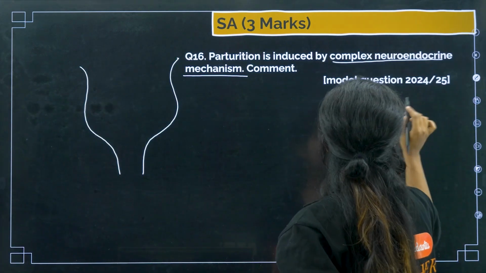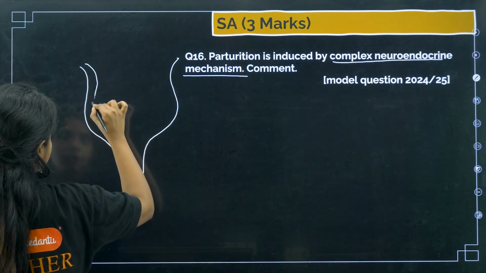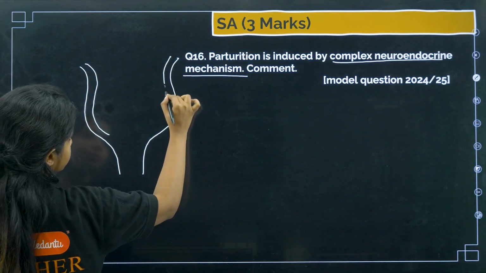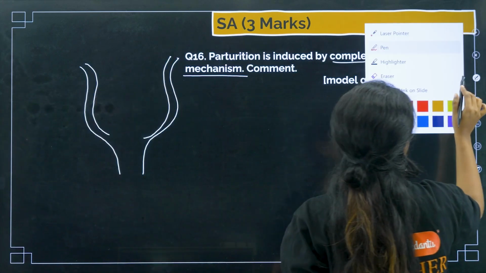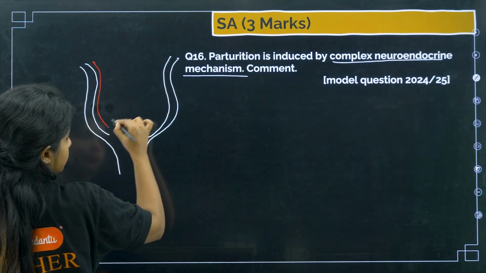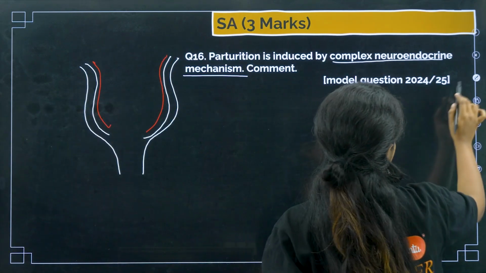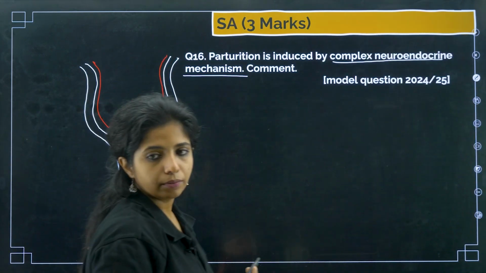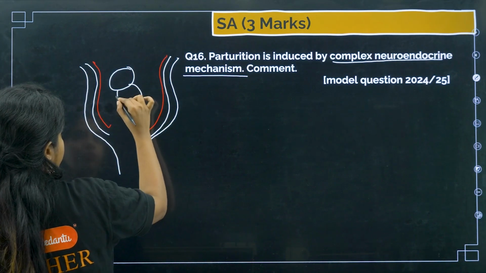Over here, listen to me carefully. This is the myometrium layer that I am drawing in white color. After it comes your endometrium and so on. You also have the placenta, which is more prominent now. And you have the baby, the fully grown fetus.